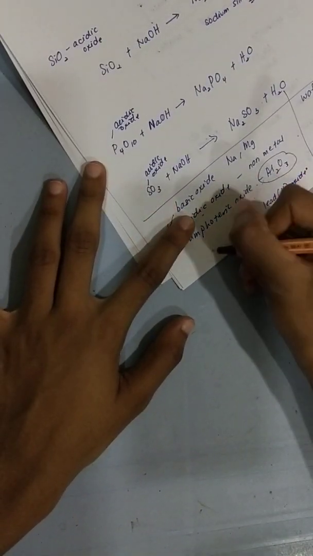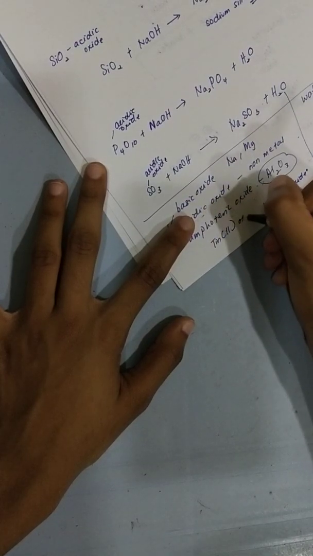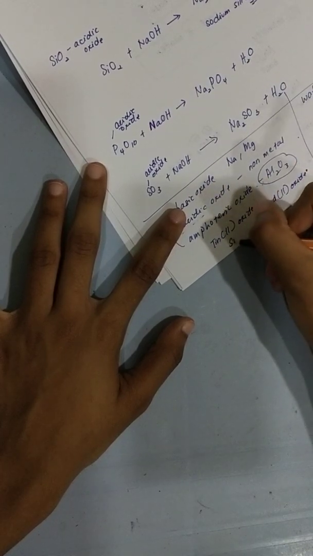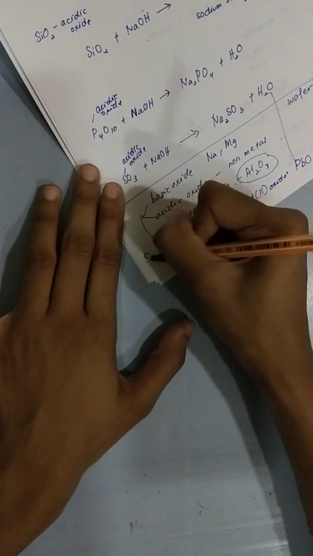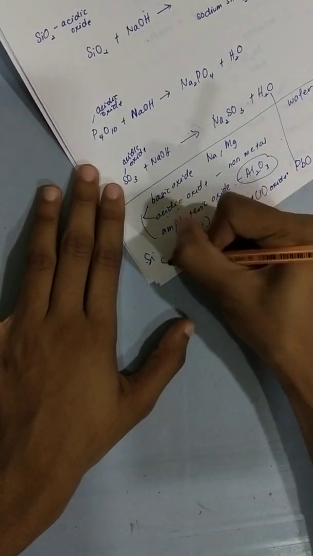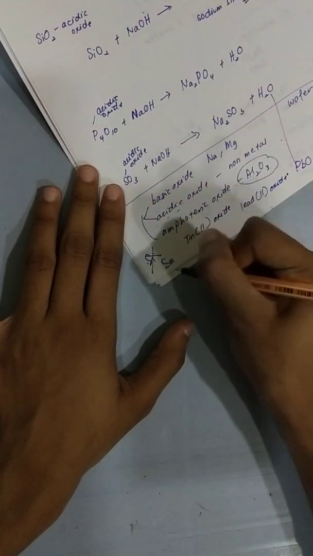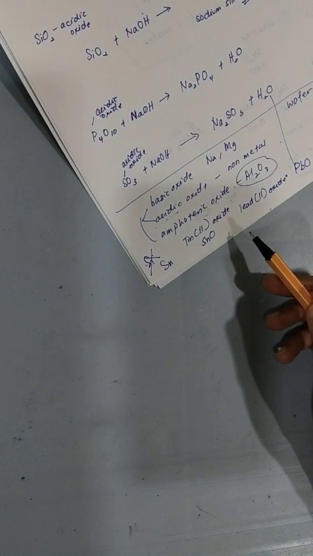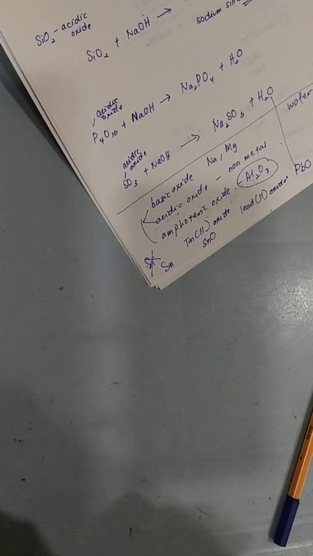Another example is tin(II) oxide. The tin symbol is Sn, not Si. Si is silicon. Sn is tin. Okay, don't get confused. I'm not talking about silicon. Tin oxide. Alright, can? So we are done with period 3 elements.